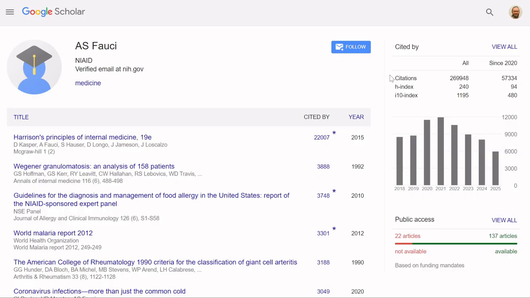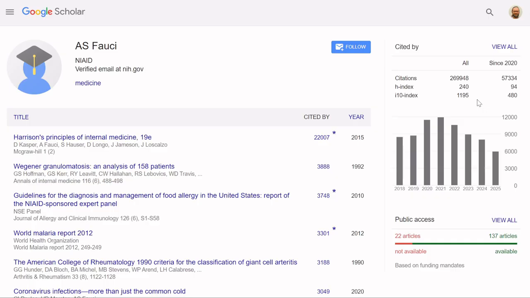So Anthony Fauci has been cited almost 270,000 times. That's more than the average Nobel Prize winner, even though he has not won the Nobel Prize. H-index 240, more than 1,000 papers cited at least 10 times. So there's no doubt about it that Anthony Fauci is a very respected scientist in his field, one of the most cited in the world. That doesn't mean that what he says is correct,